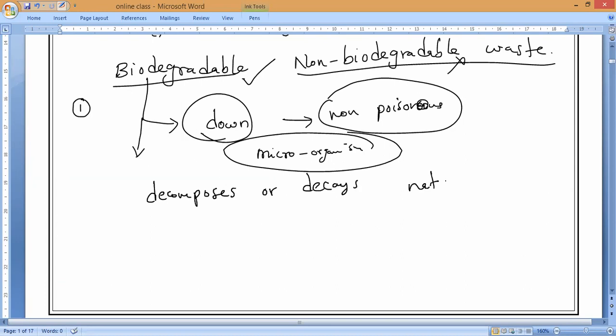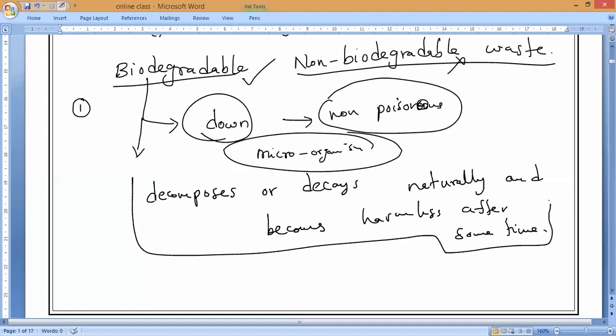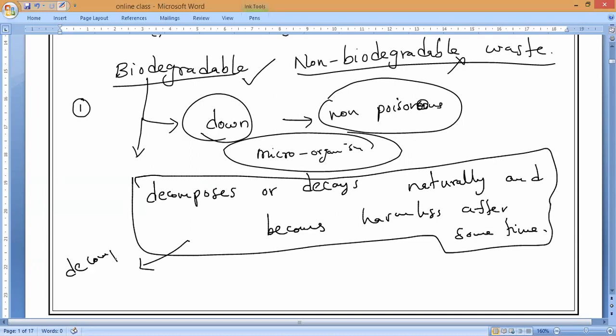naturally. By whom, guys? Naturally by whom? Naturally, and becomes harmless after some time. So by whom is it done? That is my question. Microorganisms, by the decomposers. Understanding? Decomposers, we call them microorganisms. That is what you need to remember. That is the first thing you need to remember.